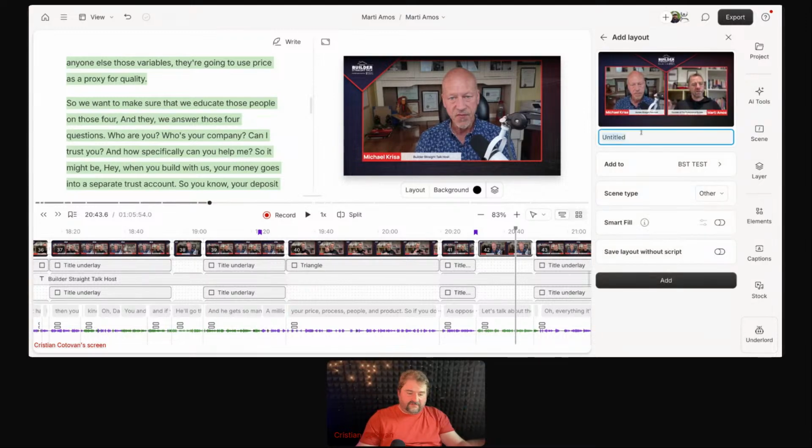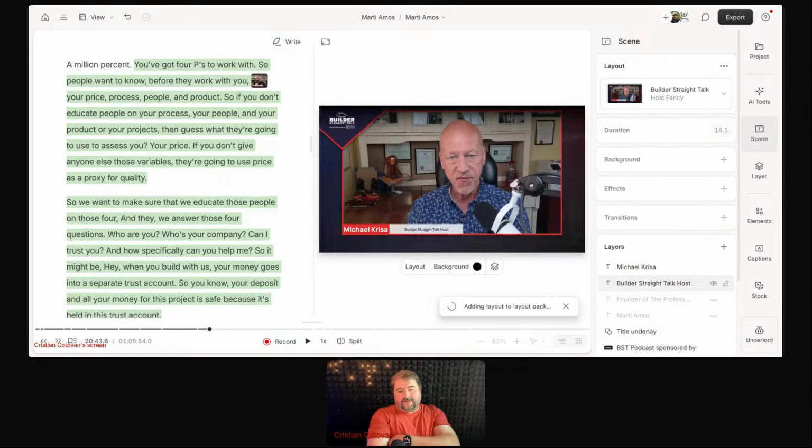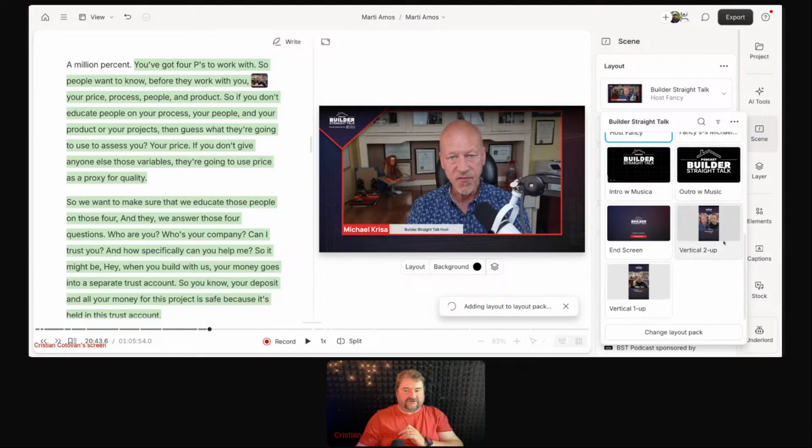So now this is the side by side view. That's one layout that I like. It's nice. It's got everything I need in that scene, and I want to save it. So I'm going to click add, and it takes a couple of seconds to do that. Then the layout is going to be ready to use. It remembers where I applied this layout from, so it opens up this layout pack automatically. I've got a bunch of layouts created in here.